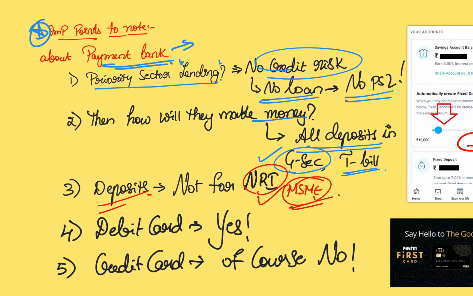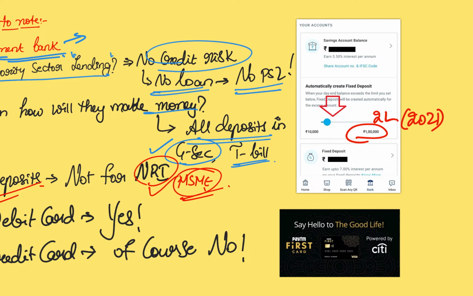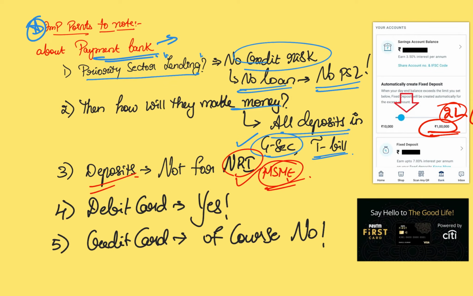That is the target group, and it is exactly for this reason that the maximum deposit allowed in payment banks has been 1 lakh only. Recently, the limit was raised to 2 lakhs in 2021. Can a payment bank issue a debit card? Obviously, yes, it can issue a debit card because it is not giving any loans out there.